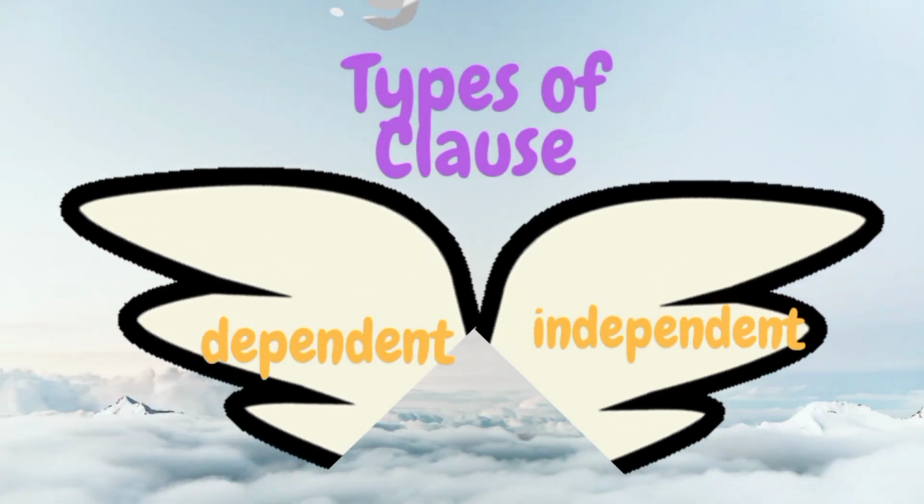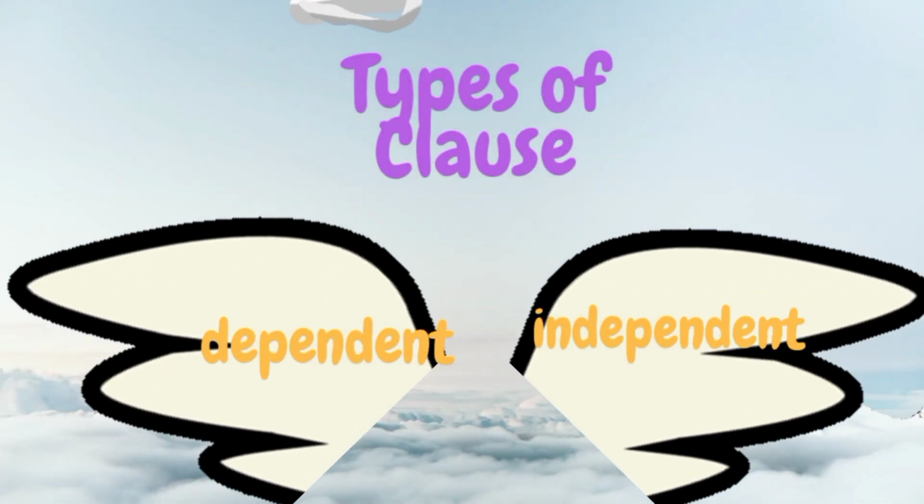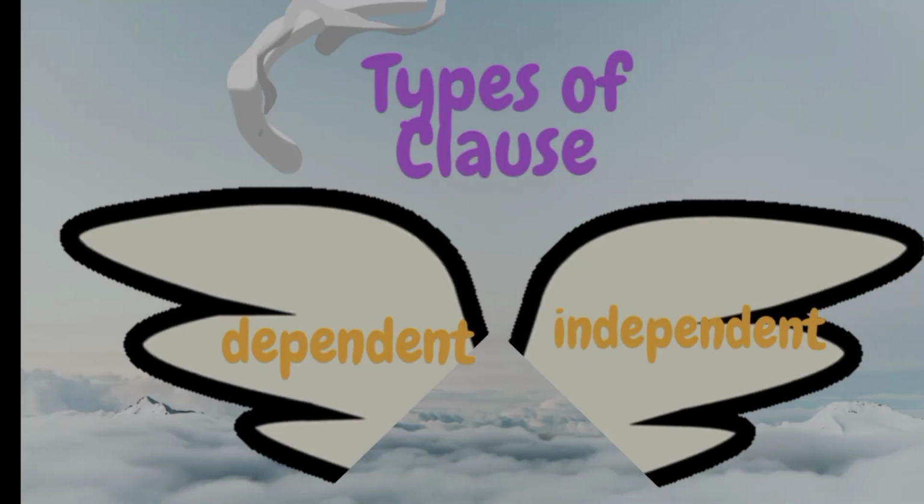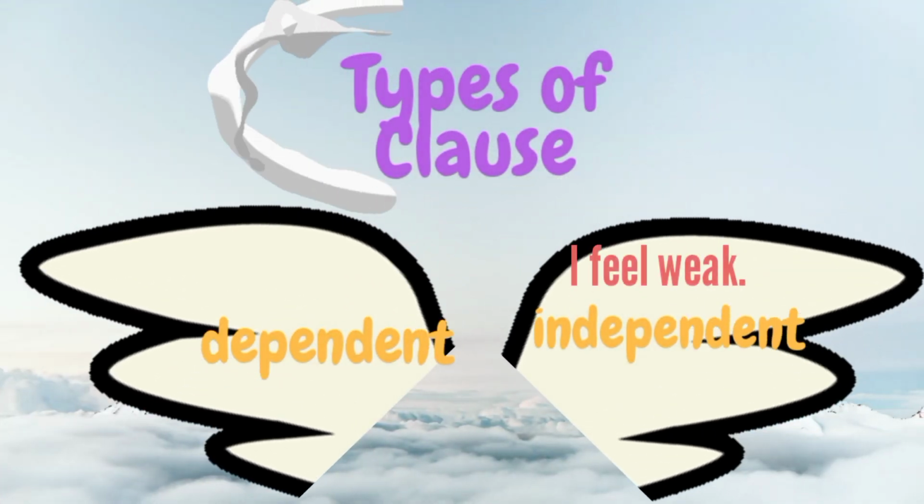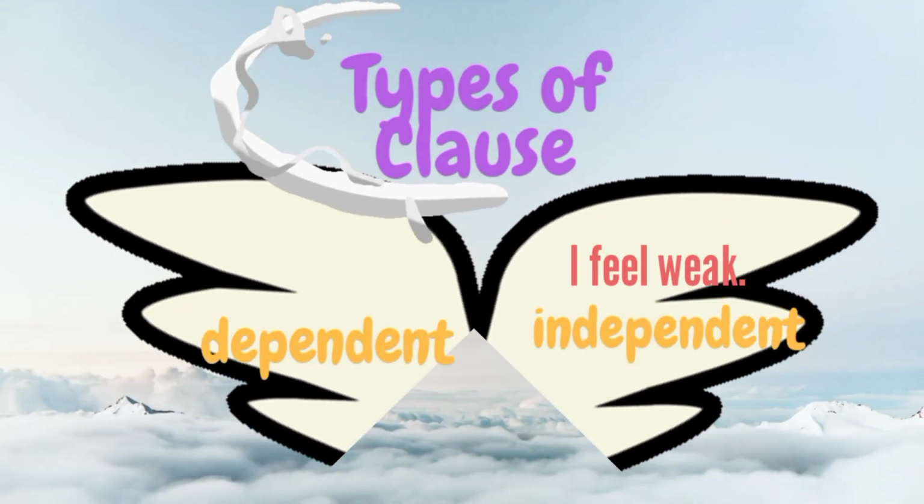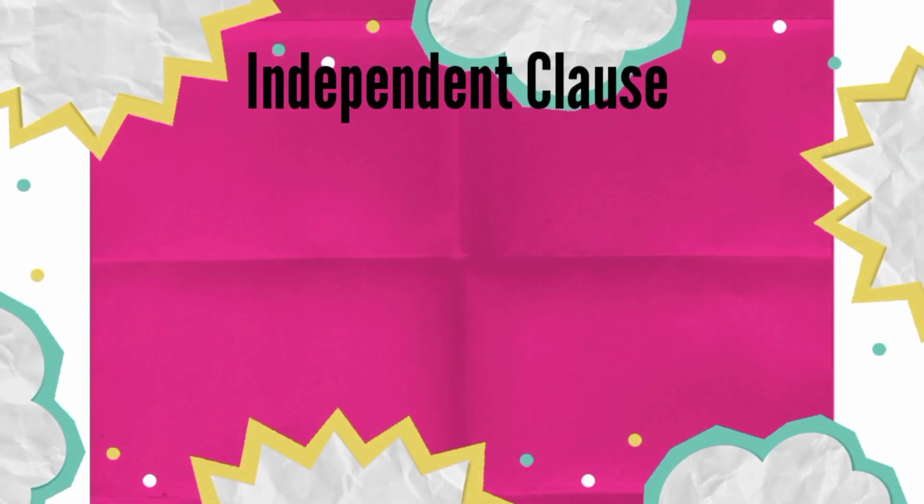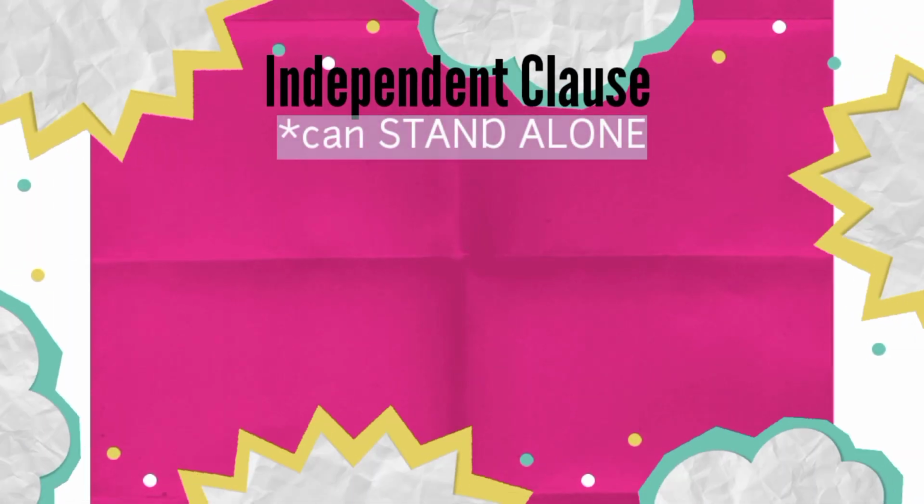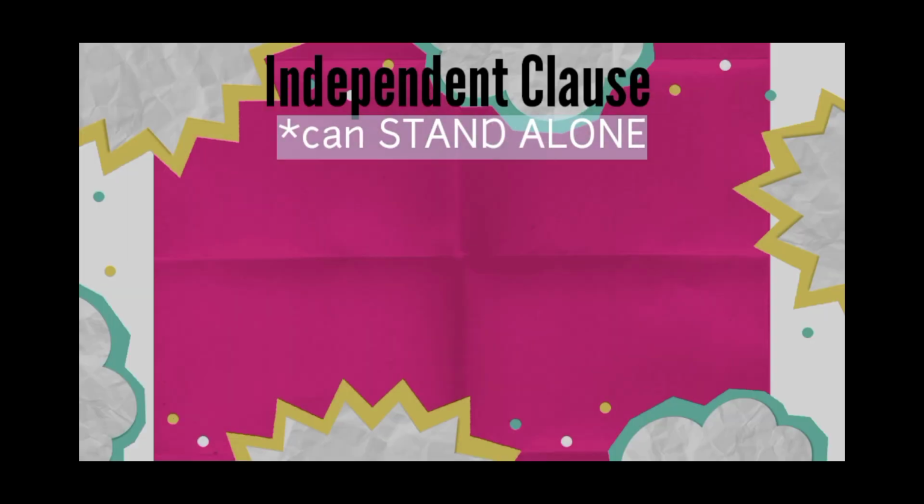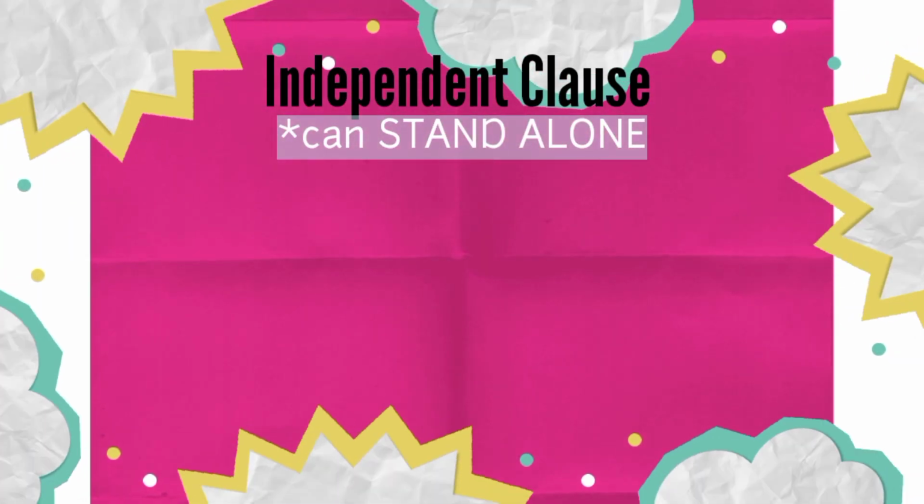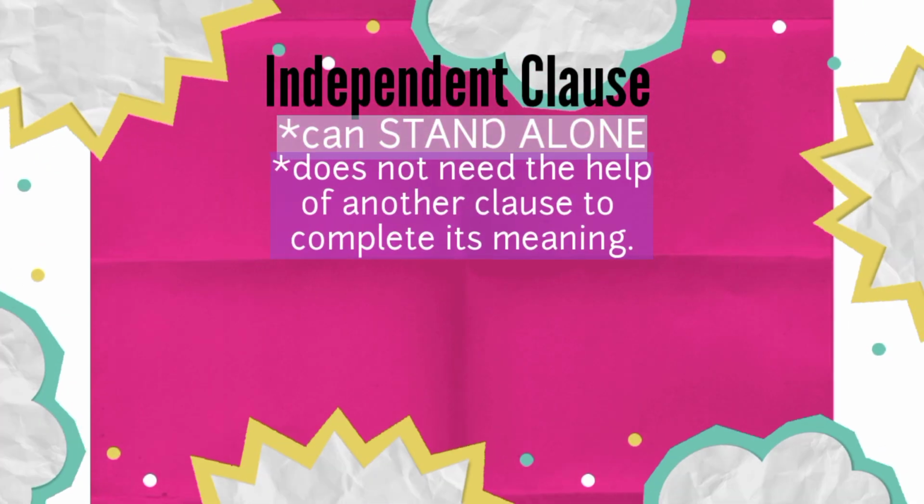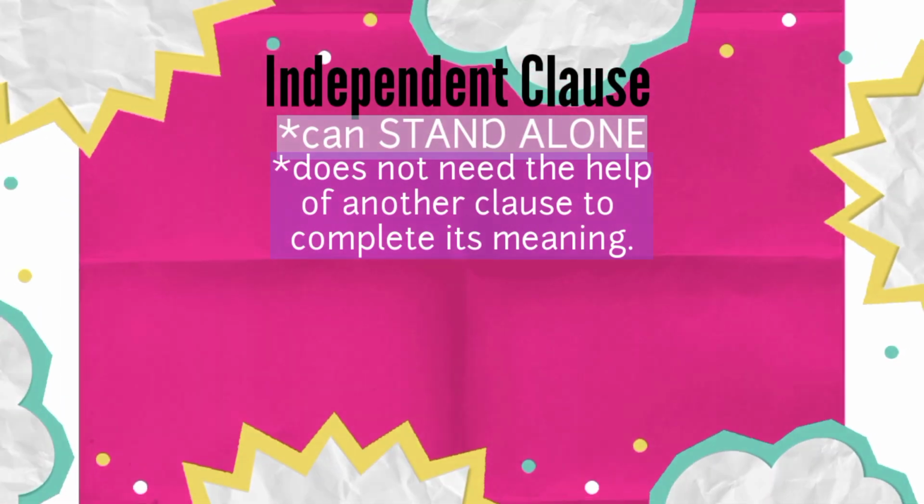This happens because clause has two types. It can be independent clause or dependent clause. I feel weak is an example of an independent clause. Independent clause can stand alone. Just like an independent person who can stand on his own feet, it doesn't need any other clause in the sentence to complete its meaning. It looks like a regular sentence.